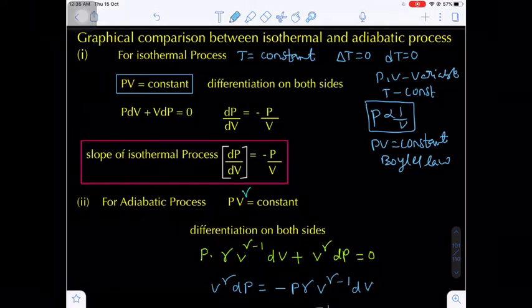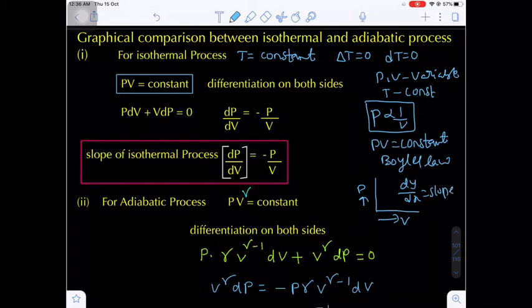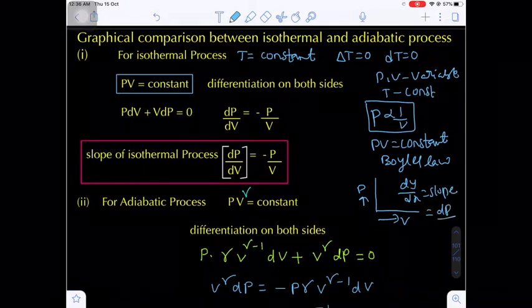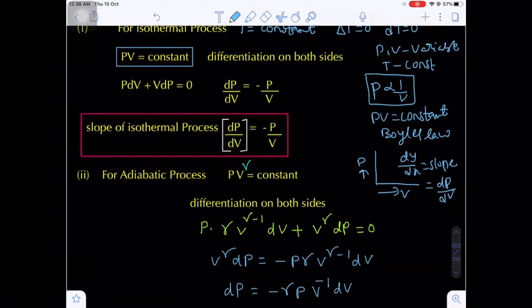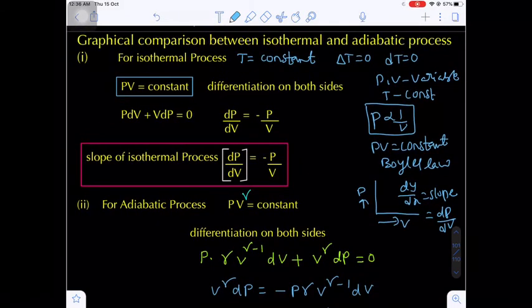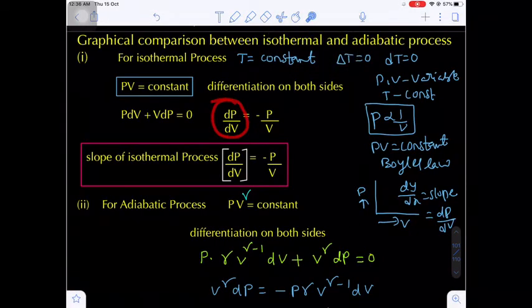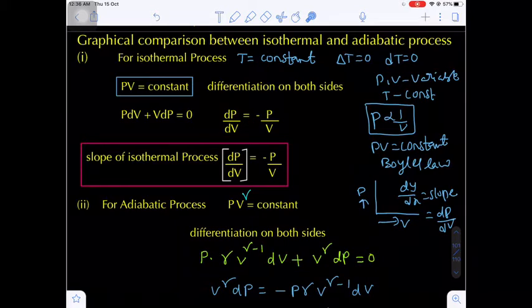So generally the most important graph is the PV graph. If you see, the pressure axis is the y axis and the volume axis is the x axis. Now what will be the slope of the graph? That is nothing but dy by dx. Do you know slope? That will be called dy by dx. But here we will say dP by dV. Change in the y coordinate will be dP, change in the x coordinate will be dV. So dP by dV is referred to as the slope of the line, okay, curve. So dP by dV is equal to minus P by V.